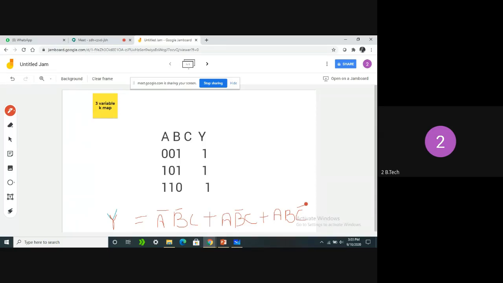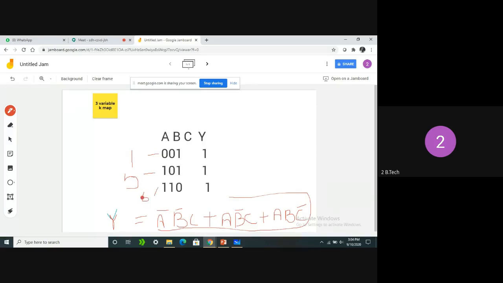Or else, for the same problem, can we use a three variable K-map? Yes, these cells are also present in the three variable K-map. Simply we can place them there. What is its cell value in the K-map? Cell 001 in the sense the cell is going to be 1. What is this value? Cell value 5. What is the second one? It is going to be 6.